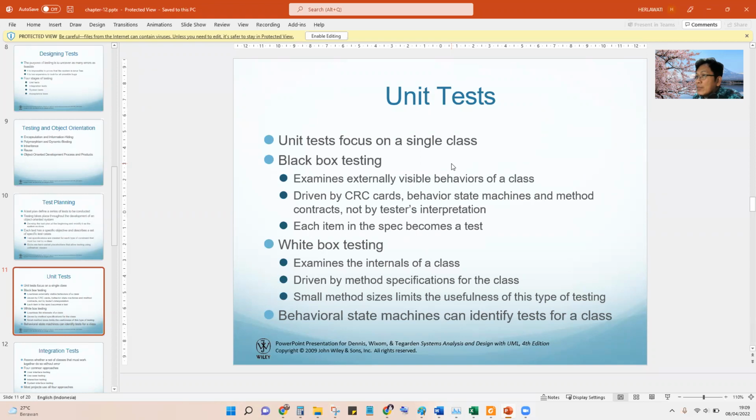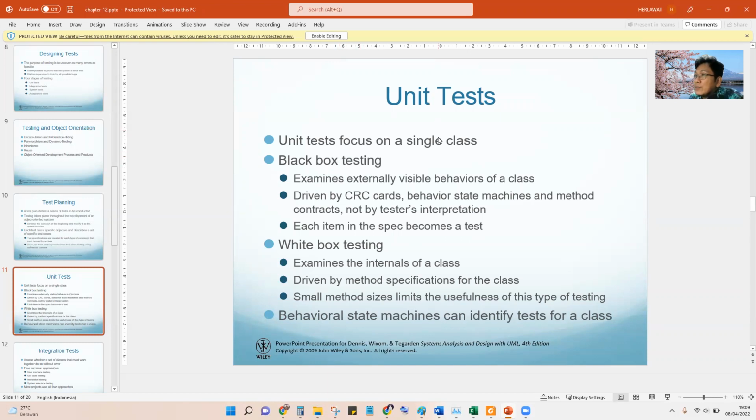And in testing, you only have to understand two famous testing types, black box and white box. So it is easy to remember. Black box means that we do not need to see the inside of the program. We only focus on the result.